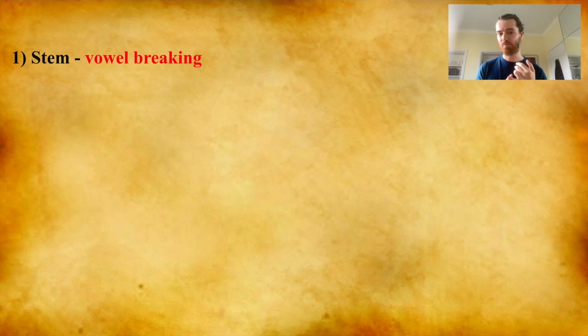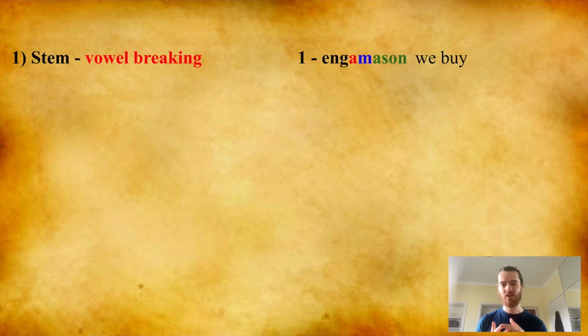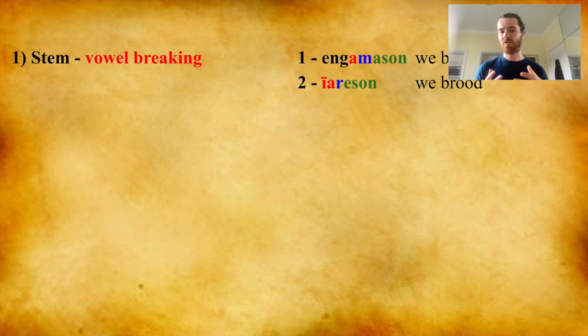The first thing that consonant subclasses are affected by is vowel breaking. Occasionally a short vowel like a can become a longer vowel like ea, depending on the inflectional part of the verb. We can see here the first conjugation engamason has a short a, whereas in the last video we saw engeames, the first person singular equivalent, I buy, as the longer vowel ea rather than a. In this case we would call a the unbroken vowel and ea the broken vowel. Broken vowels and unbroken vowels appear differently depending on the conjugation pattern of the verb. For example, consonant subclasses belonging to the second conjugation have a broken vowel in the first person singular as opposed to an unbroken vowel if they belong to the first conjugation.